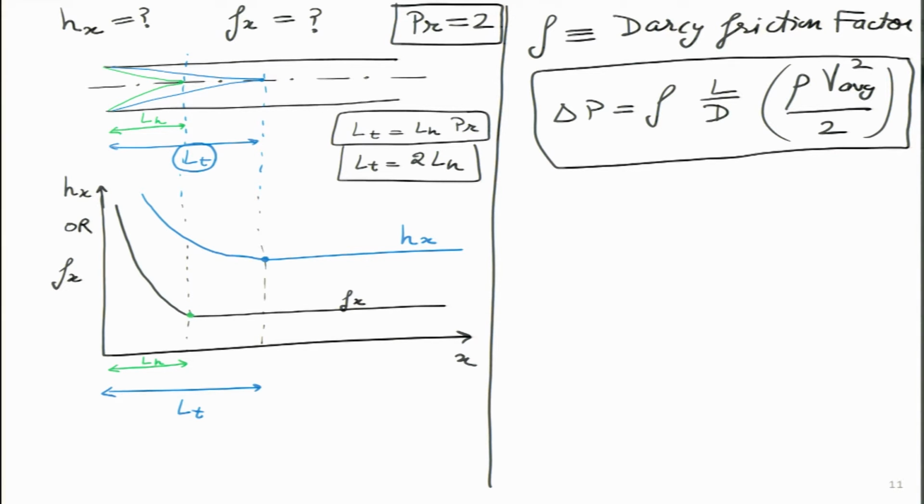These things will be very useful to us when we are analyzing the flow inside a pipe, and we can clearly see from this particular curve that the H value as well as the F value both attain constant values once the flow becomes fully developed. Once the flow is hydrodynamically fully developed, the F value becomes constant from that point itself. Once the flow has become thermally fully developed, the H value becomes constant after that.